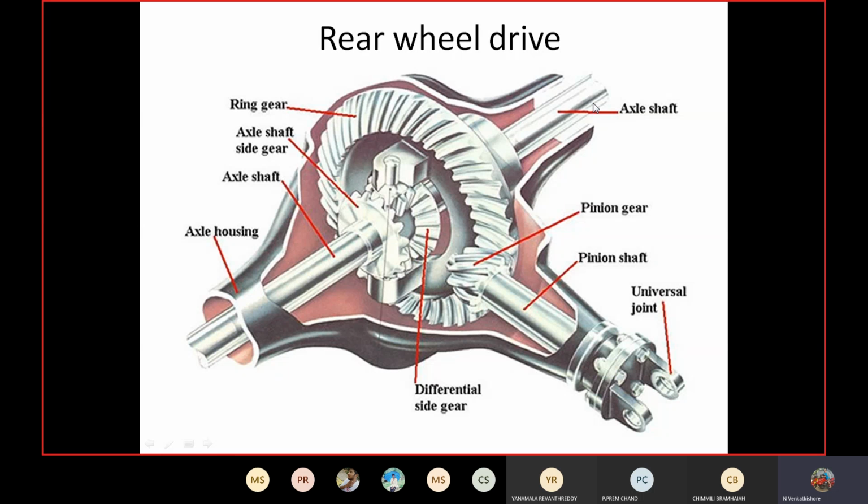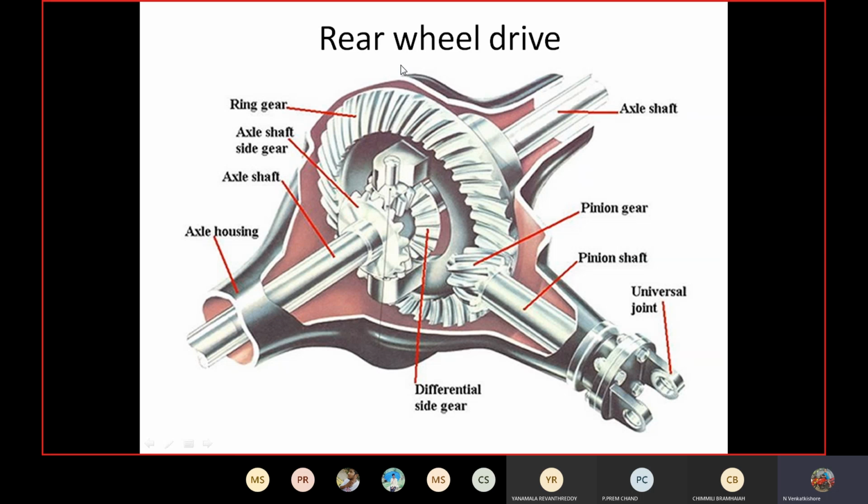From the center there is one shaft on the left side and one shaft on the right side. In between, at the center of this axle shaft, there is a component called the differential, or differential gearbox. Using this differential, we can supply the power to the rear wheels.